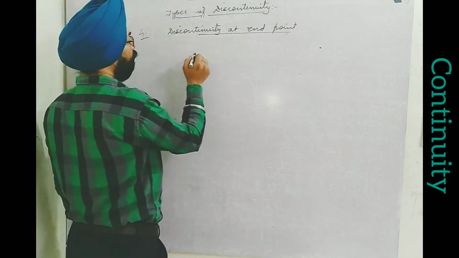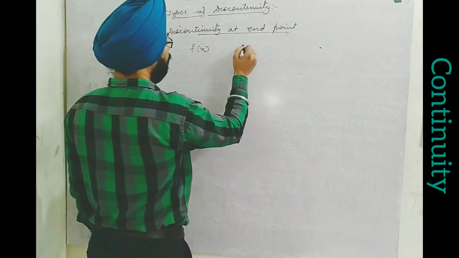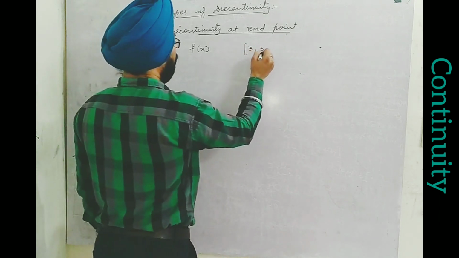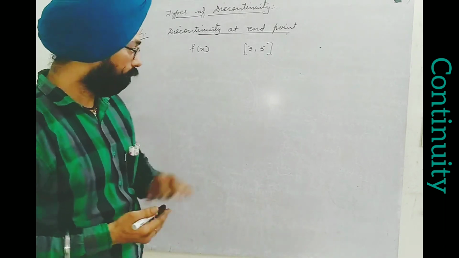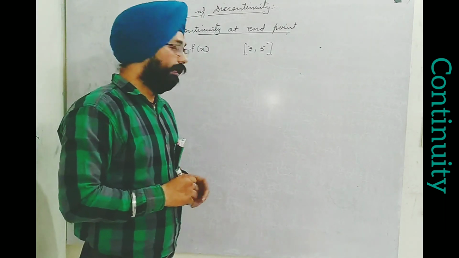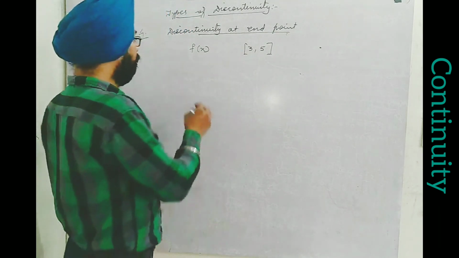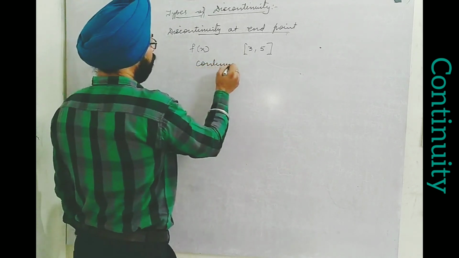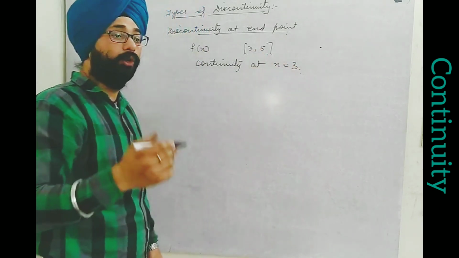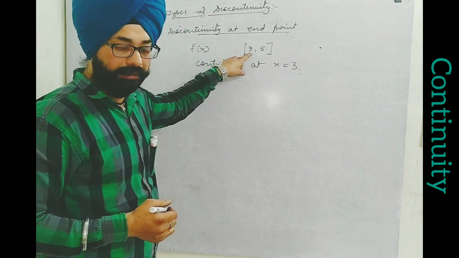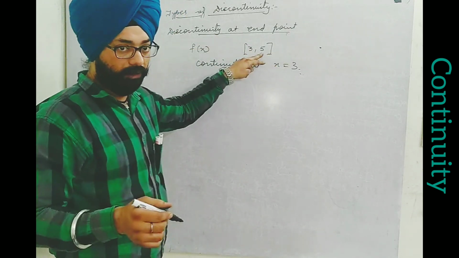What do I mean to say? Suppose I define a function f(x) in the interval 3 to 5. You can see here I have taken a closed interval, 3 to 5. If I say, at the particular point 3, I want to check continuity at x equal to 3. Think of it. What does closed interval mean? This 3 will be included in the interval. Then we will move towards the right hand side of it till 5, including 5 also. We will make this interval.